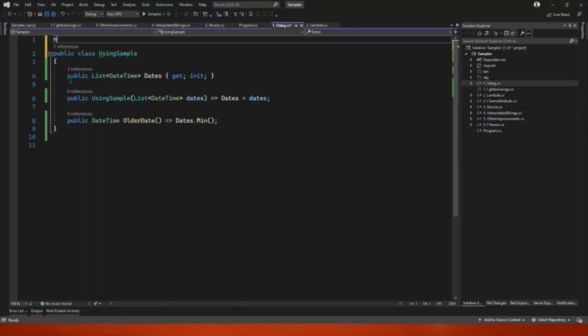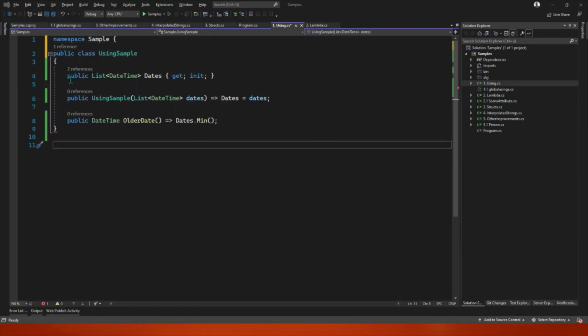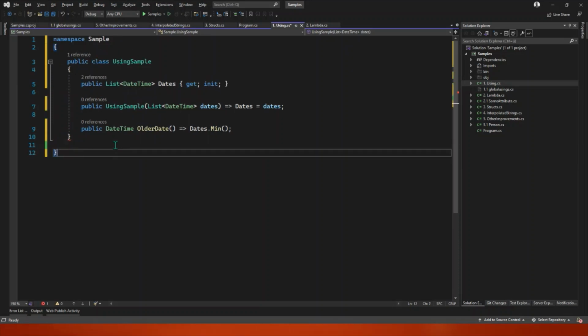Let's name that namespace sample. I don't know. And let's include class 5 here. Sorry, I just mistyped here. This is what we have, and this is what you know.